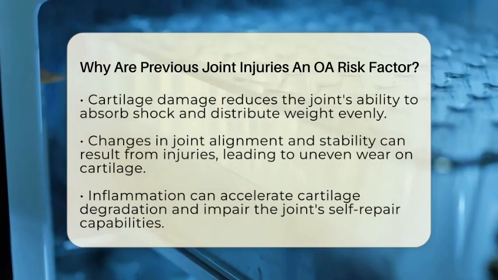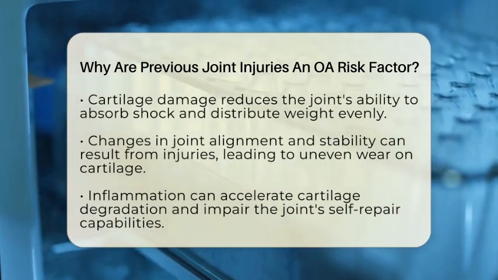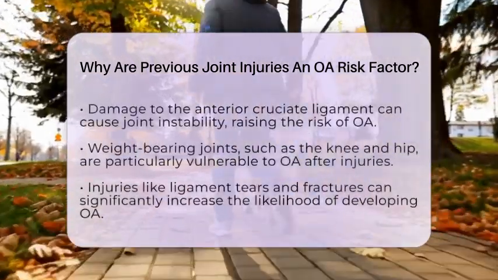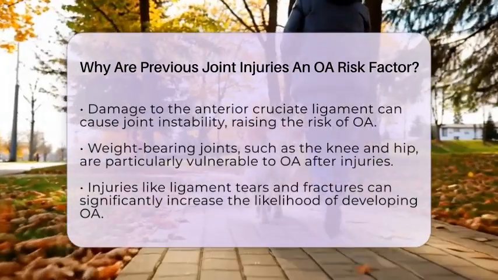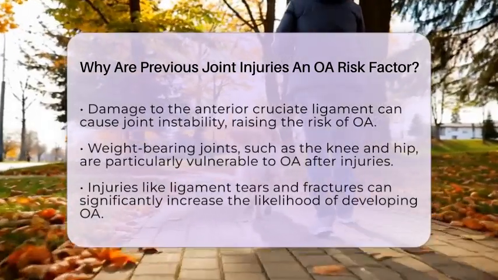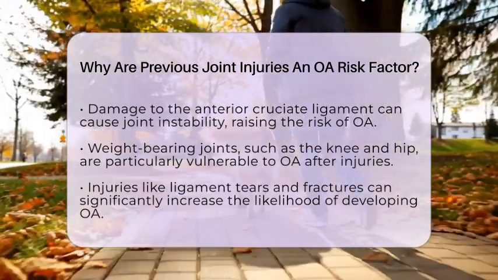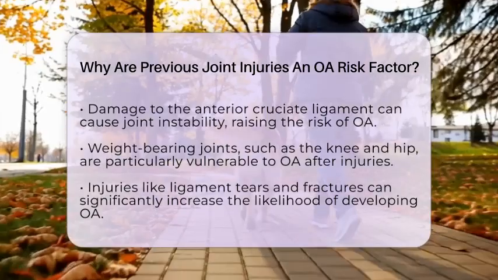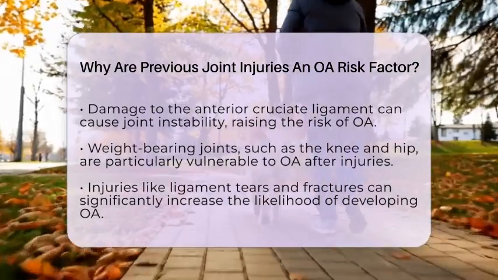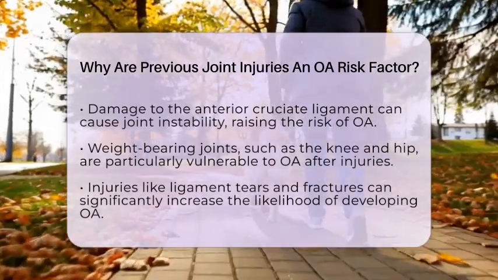For example, if the anterior cruciate ligament is damaged, it can lead to instability in the joint. This instability increases the chances of developing osteoarthritis later on. The risk of osteoarthritis is especially high in weight-bearing joints like the knee and hip. Injuries such as ligament tears, fractures, or cartilage damage can significantly increase the risk of developing osteoarthritis. For instance, people who injure their anterior cruciate ligament are more likely to face knee osteoarthritis years down the line. Similarly, fractures that involve joint surfaces, like those in the hip, can lead to post-traumatic osteoarthritis.